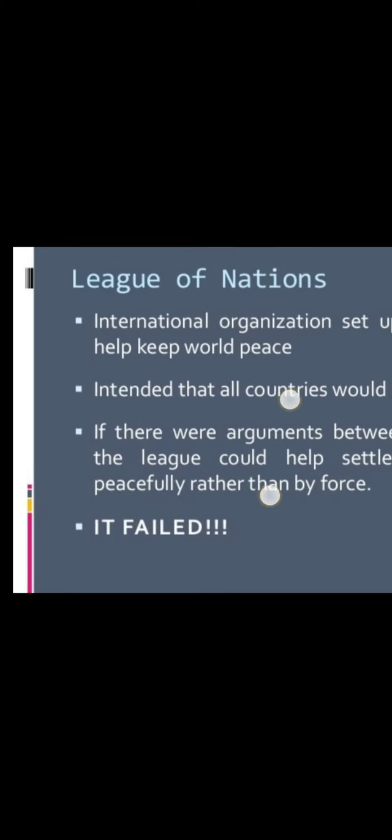And even because of the failure of League of Nations, this is one of the causes for World War II. First, you have to say the Treaty of Versailles is one of the causes to start World War II, and next, the failure of League of Nations is also a cause for World War II. So you have to explain.